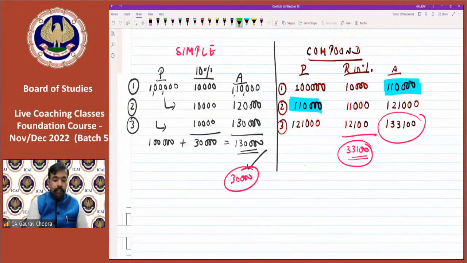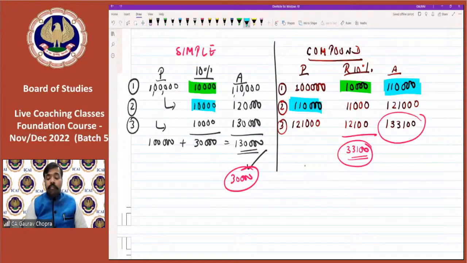Like on comparing the first year, simple and compound both are giving 10,000 as the interest. Then in second year, simple is still giving 10,000, whereas compound is giving 11,000. In third year, simple is still giving 10,000, whereas in compound it is giving 12,100. So interest is getting increased every year when we are talking about compounding system, whereas in simple interest, interest remains constant every year.